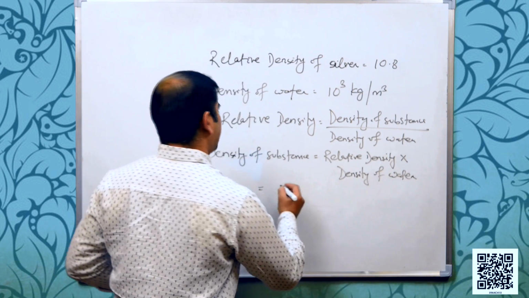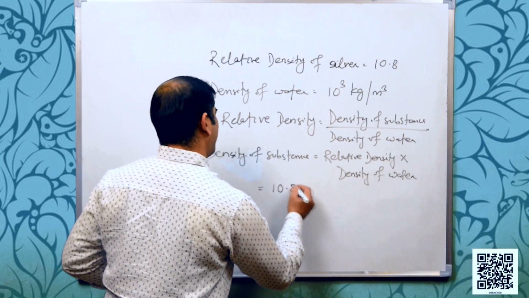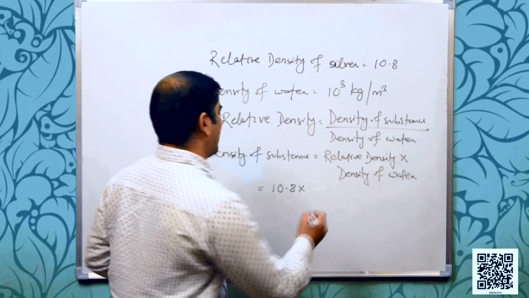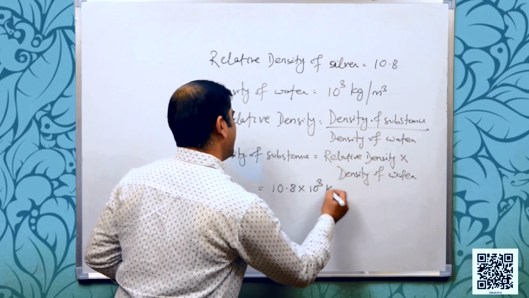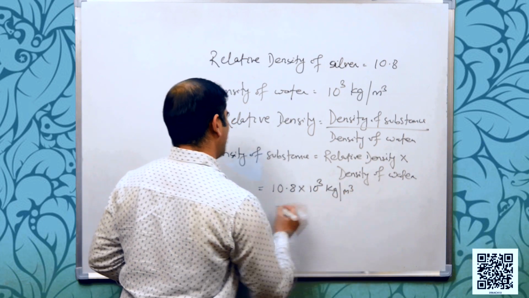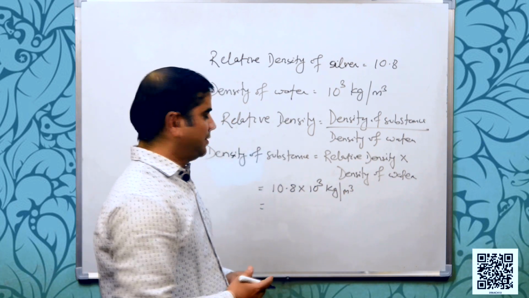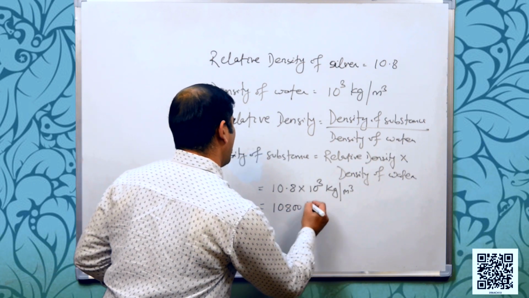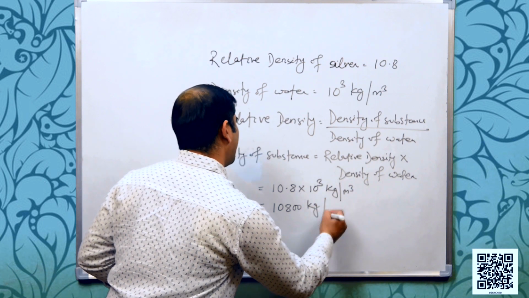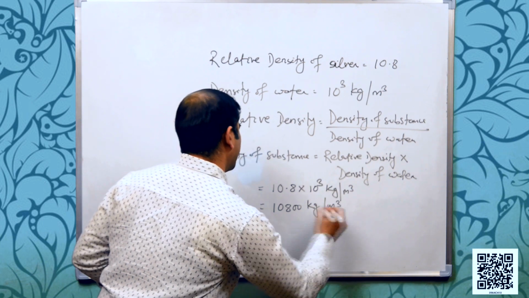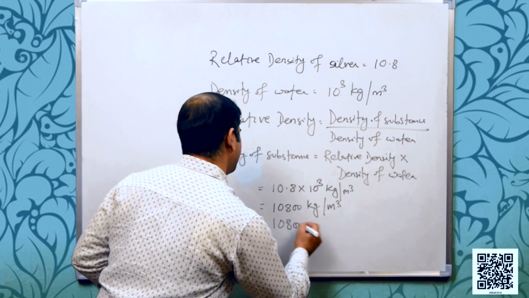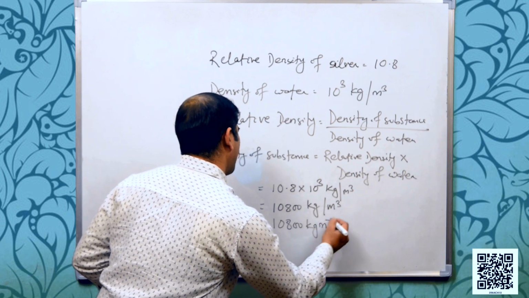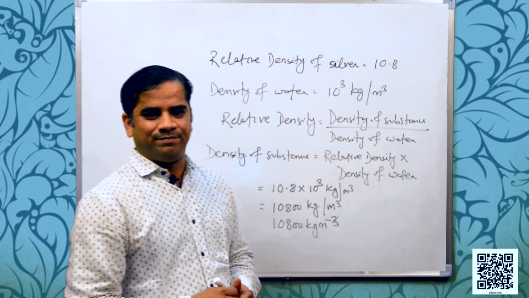In this case, relative density of silver is given as 10.8 and density of water is 10 to the power 3 kg per meter cube. Fine. So, it gives us 10800 kg per meter cube, or we can write 10800 kg meter to the power minus 3. Okay.